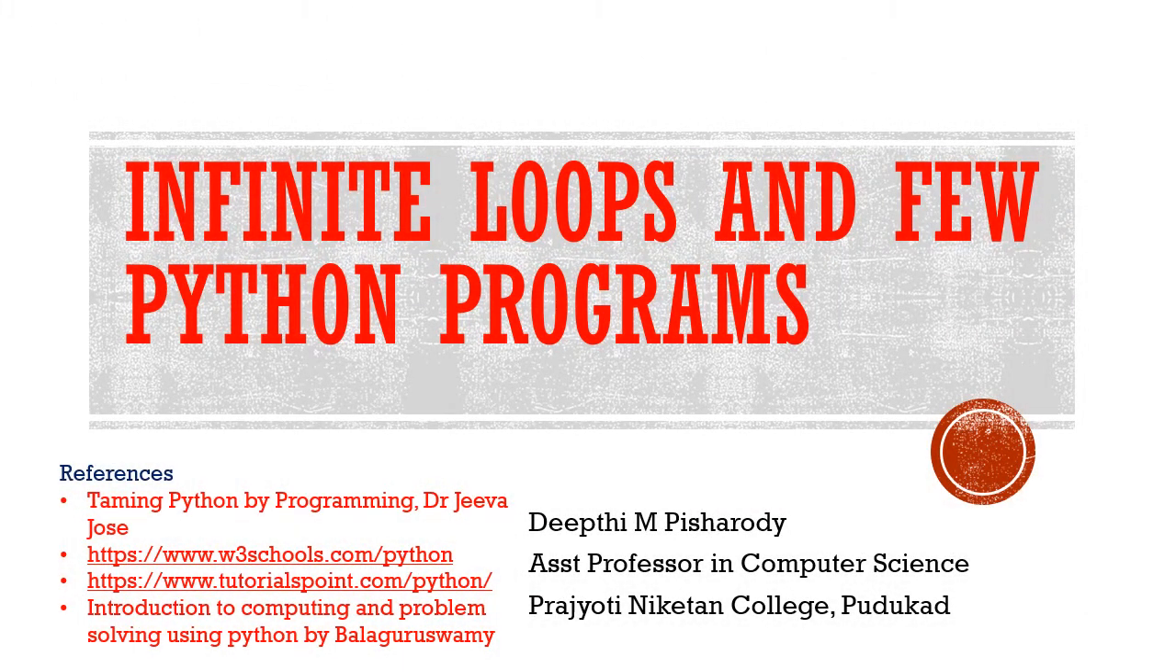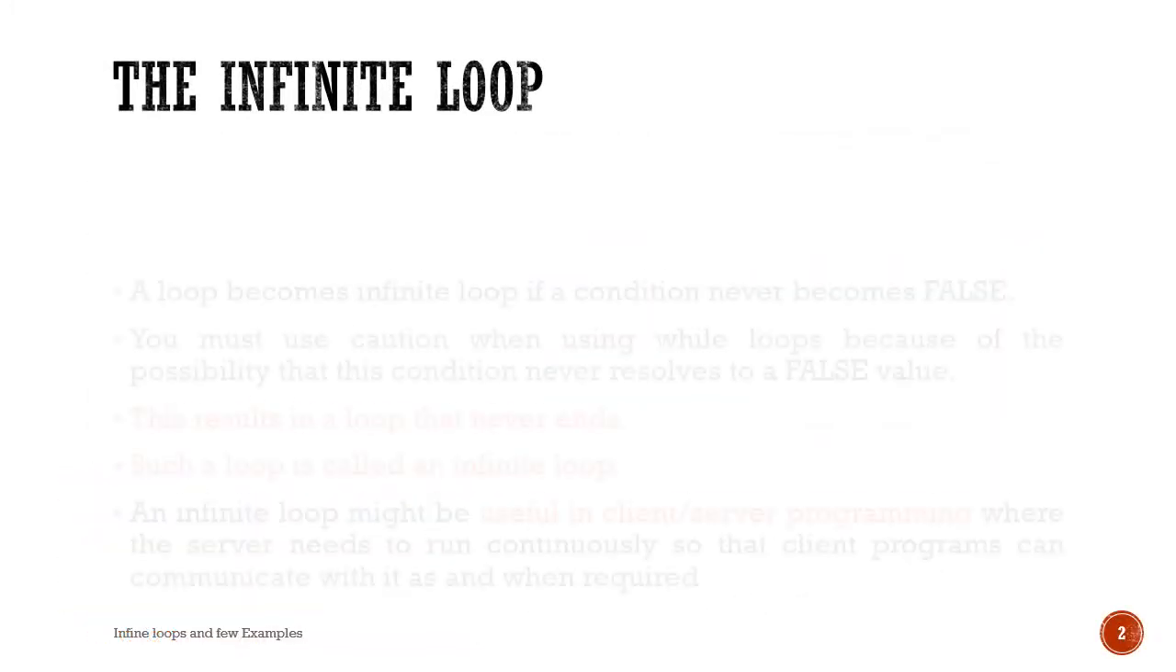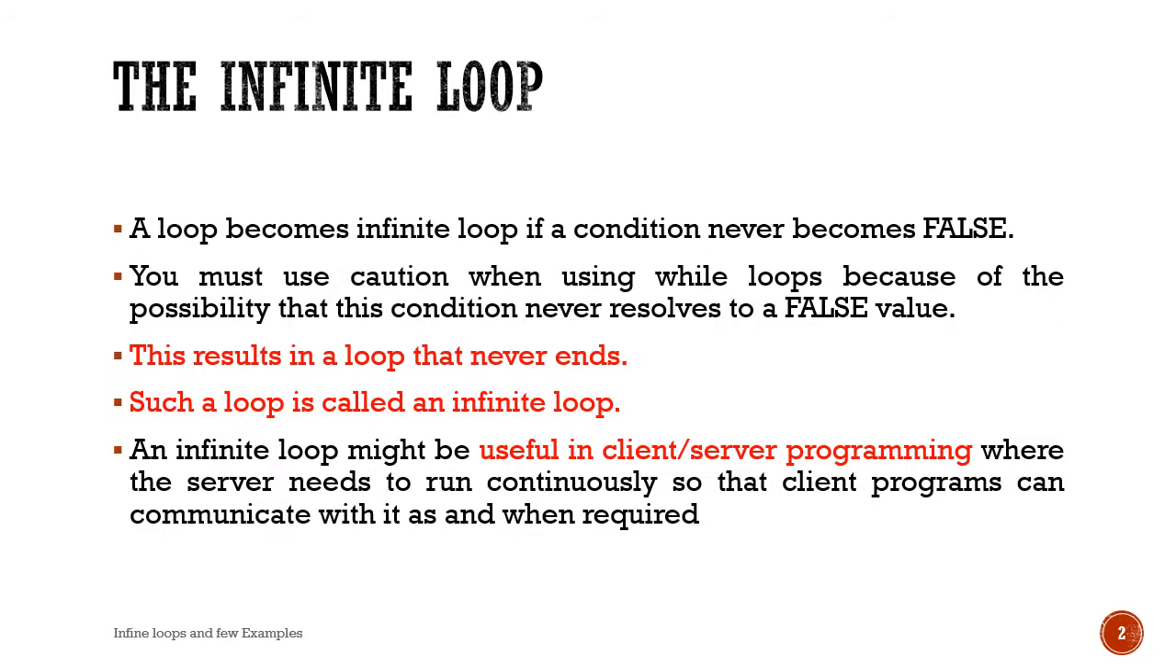Now we can see what an infinite loop is, and we can go through a few Python programs. What is an infinite loop? A loop becomes an infinite loop if a condition never becomes false. You must use caution when using while loops because of the possibility that this condition never resolves to a false value. This results in a loop that never ends. Such a loop that doesn't end is called an infinite loop.